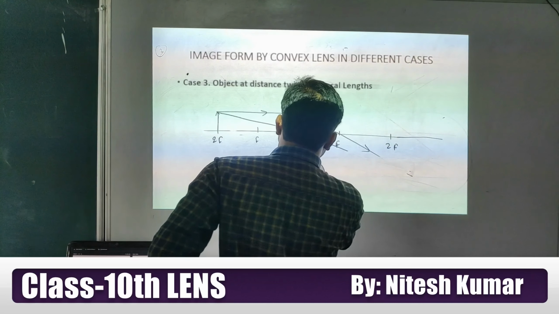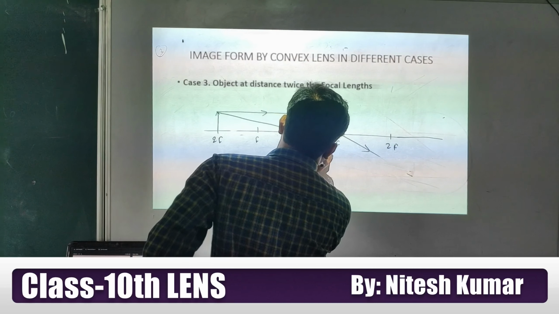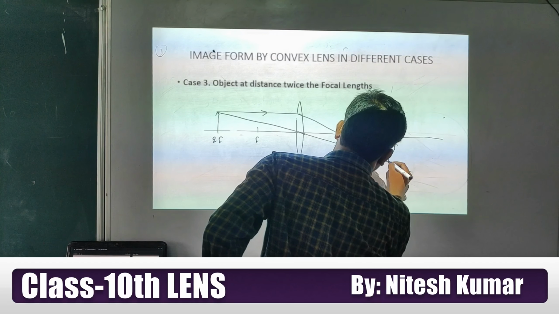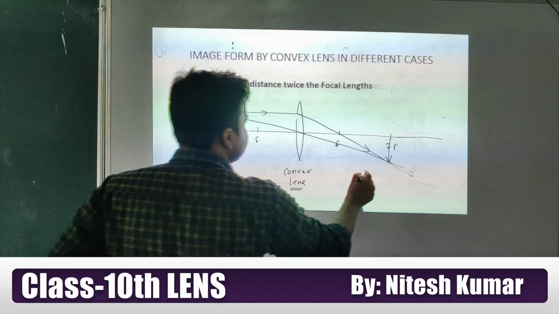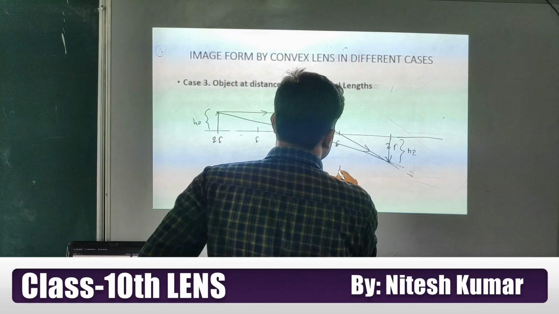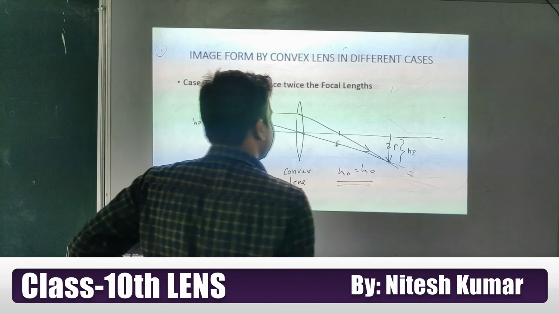If you draw the actual ray diagram, I'll just tilt it now, you will find that they cut each other here. Okay student, this one is the height of the object and this one is the height of the image. In this case, the height of the object is equal to the height of the image.